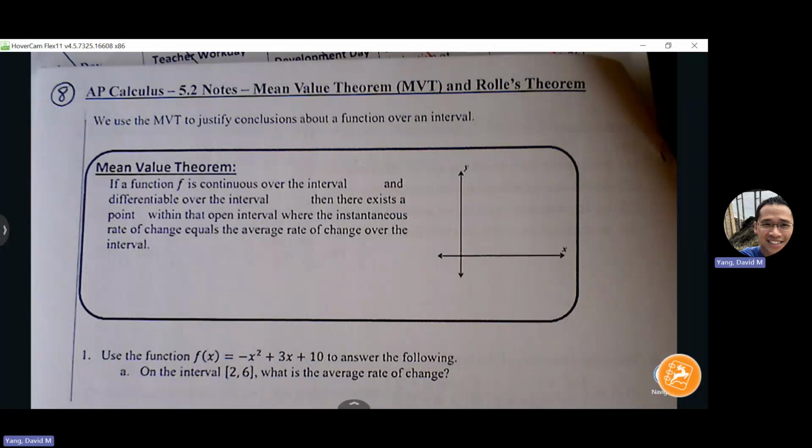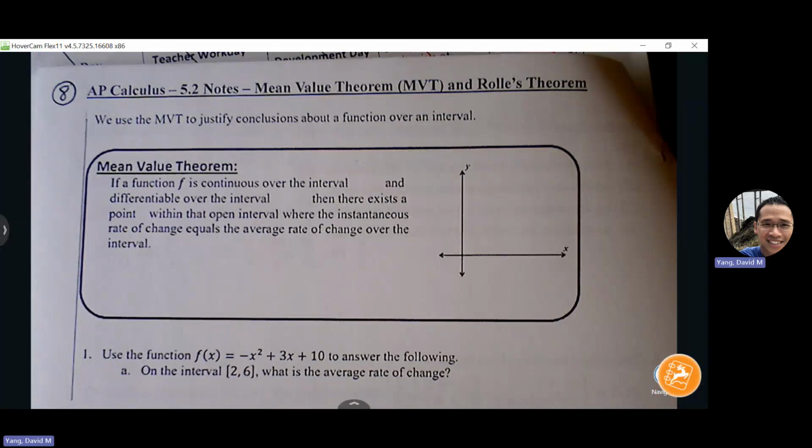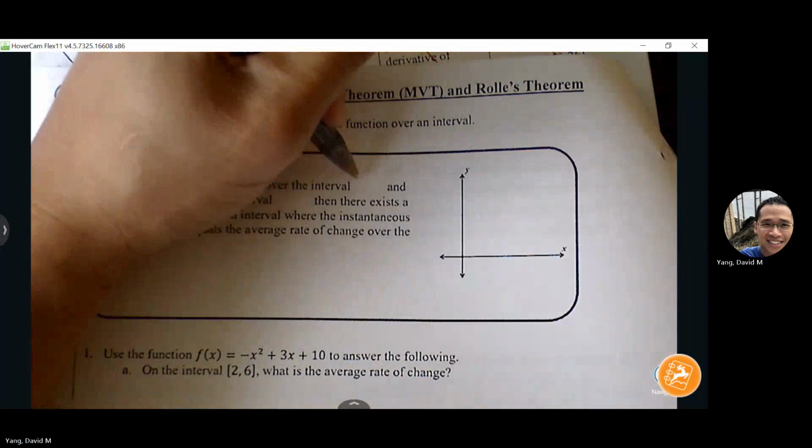Okay, so if a function is continuous over the interval, it can't have any breaks.